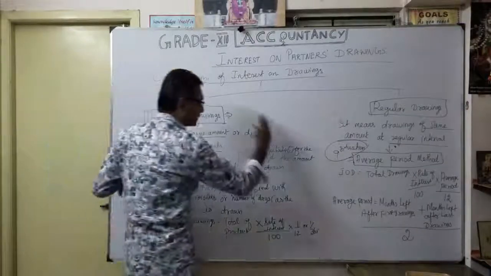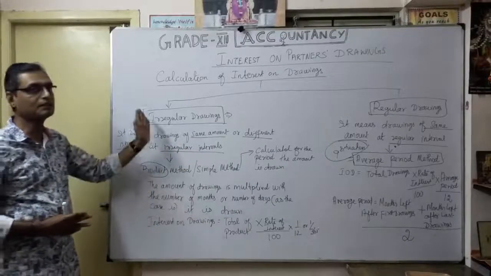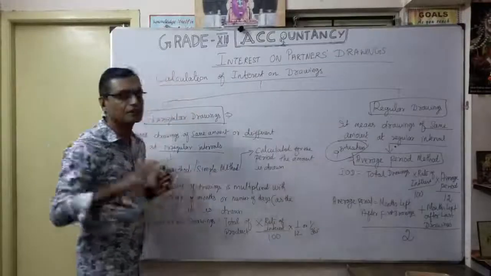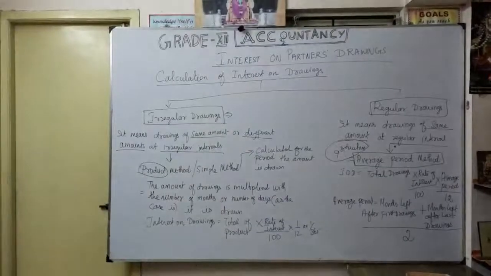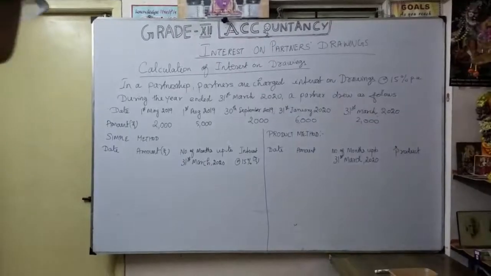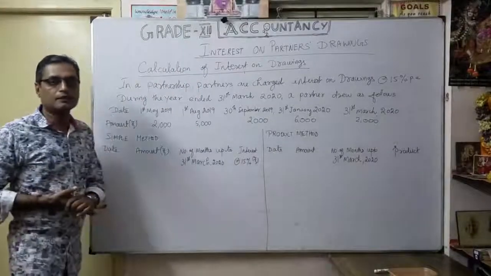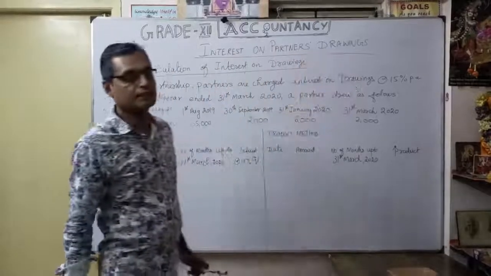Now first we are going to discuss how to calculate the simple method and product method under irregular drawings. Thereafter we will discuss the average period method in regular drawings. One by one I am going to discuss. So now, calculation of interest on drawings. We will discuss first the simple method and product method. Now let's see with an illustration how we calculate.